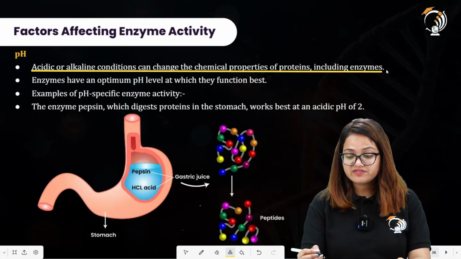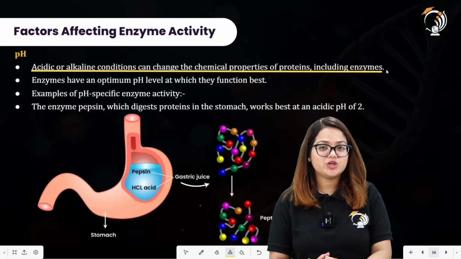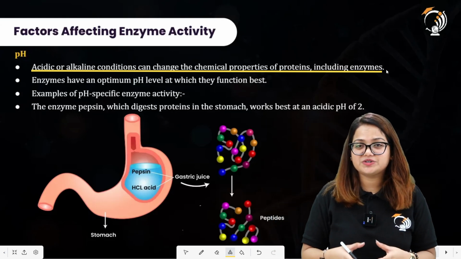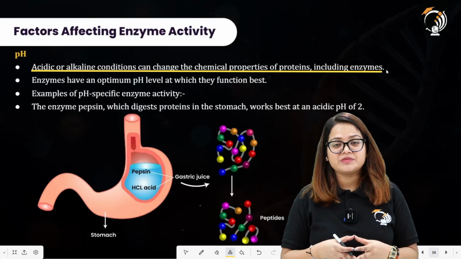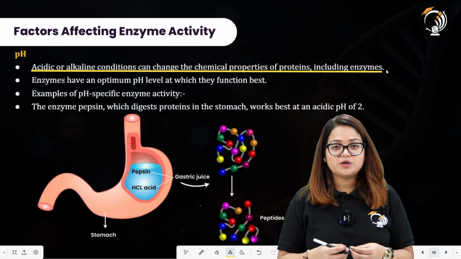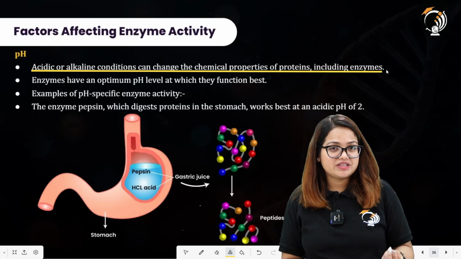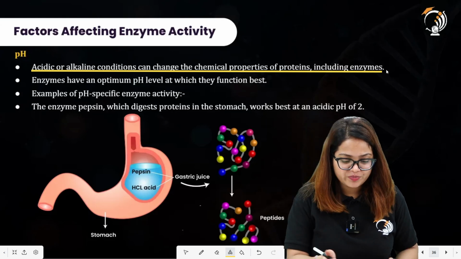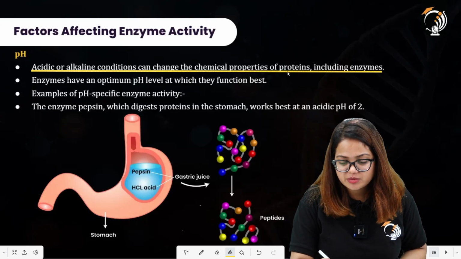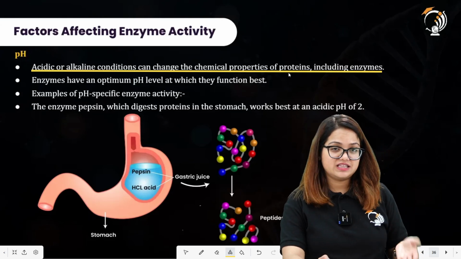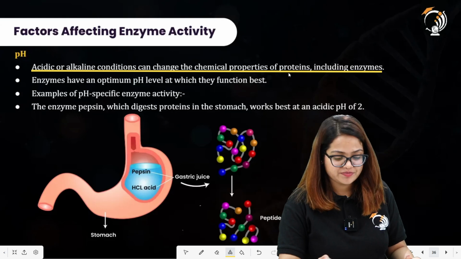So if there is a change in pH value, it will also alter and interrupt the enzymatic activity. How? It changes the chemical properties of proteins, and these proteins can also include enzymes.